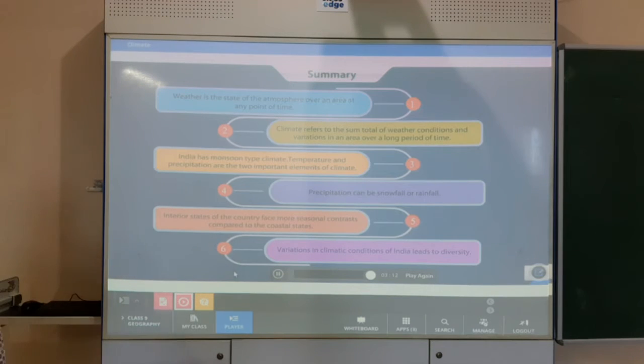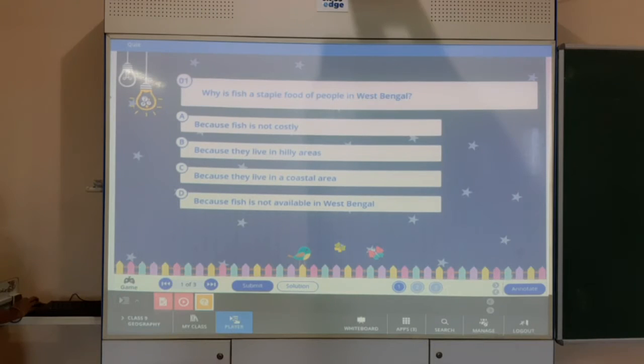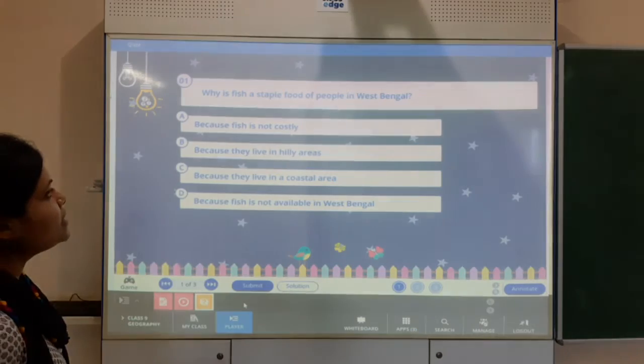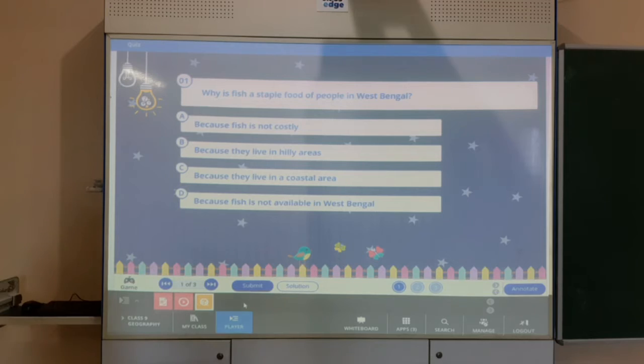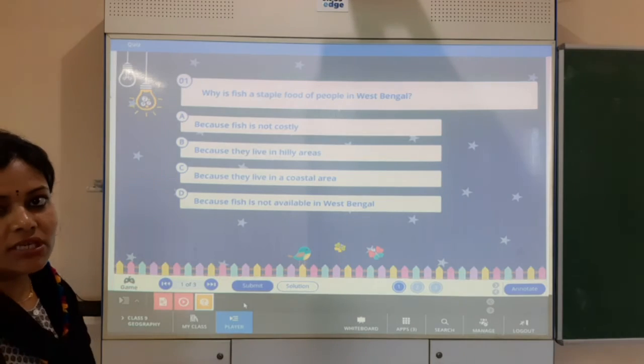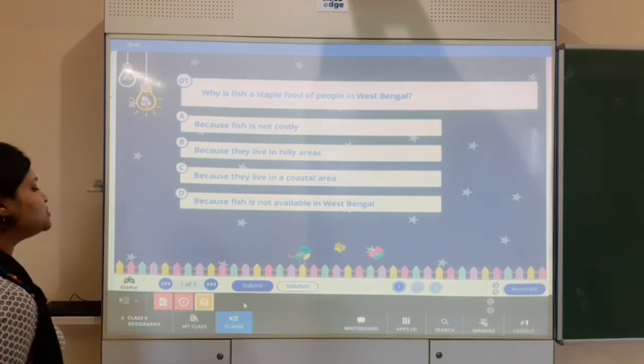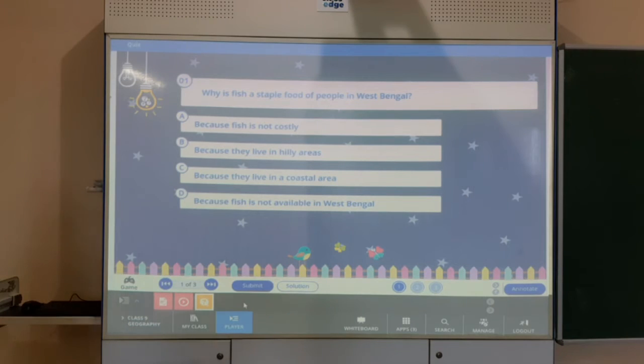Let's just see the question answer round. The first question is, why is fish a staple food of people in West Bengal? I guess from the videos you have just watched, it should be easy for you to solve this question. The options are: because fish is not costly, because they live in hilly areas, because they live in a coastal area, because fish is not available in West Bengal.